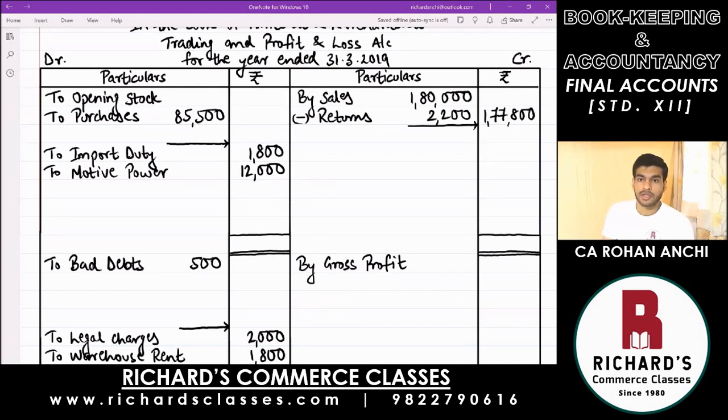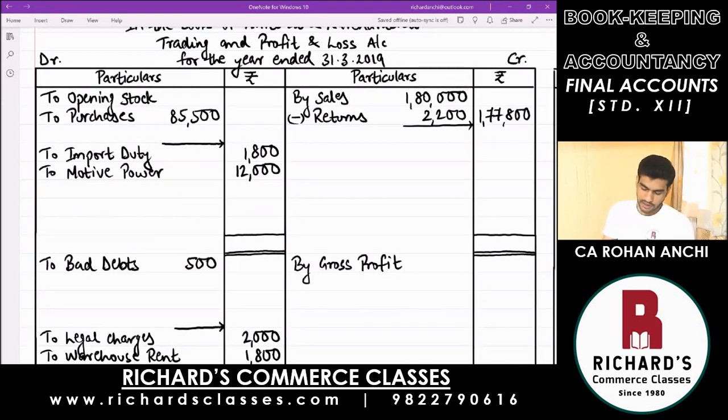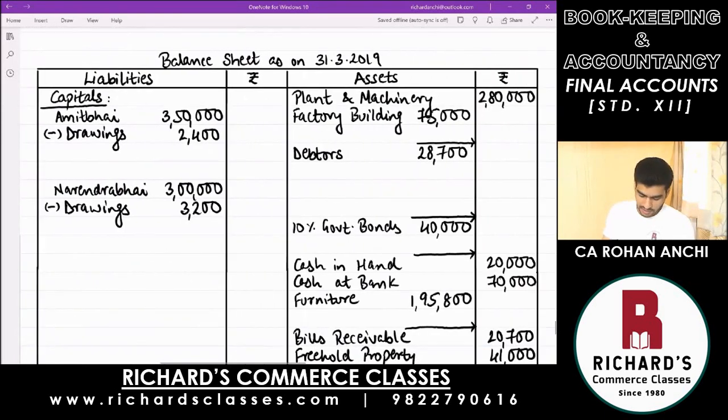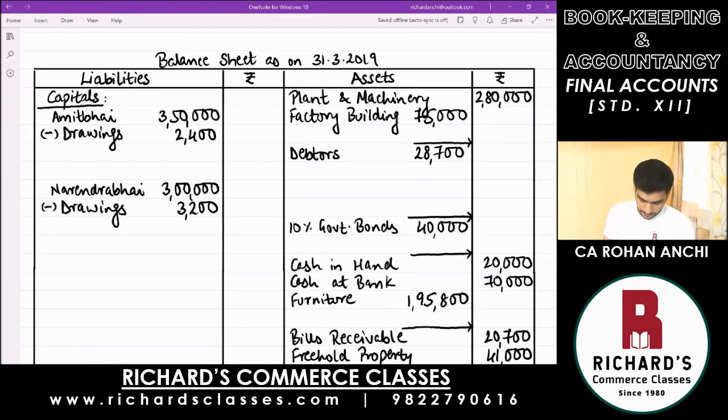Then continue. The next is bills payable. That is a liability. On the balance sheet liability side, write down bills payable, 8,500.